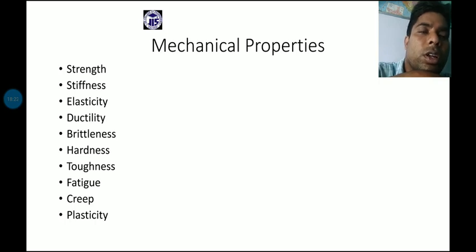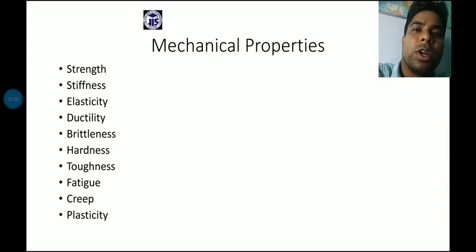And if we withdraw this load, the material will go back to the original shape, and that phenomenon and property is called the elasticity property. Now, next, ductility. Ductility, obviously, has the same type of definition. No difference is there. So that is actually the case of the material of any type of mechanical properties.